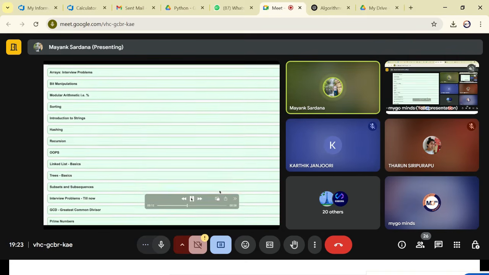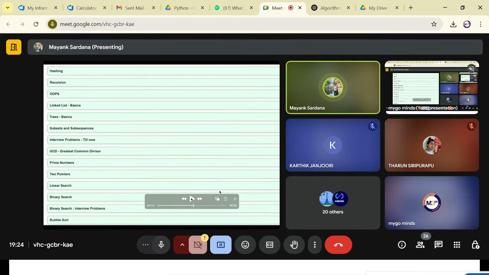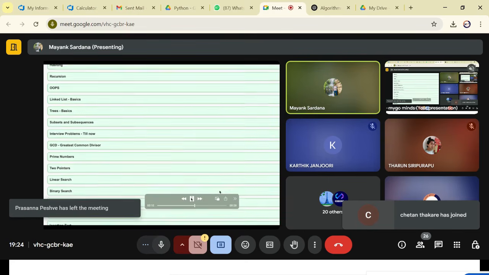Then comes the linked list. Linked list, the basic level we cover first. Then the trees, then the subsets. After you are done with these things, then we will be doing some interview questions on that.